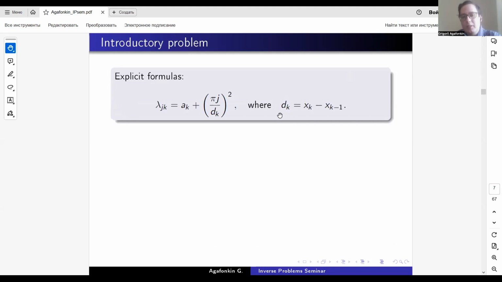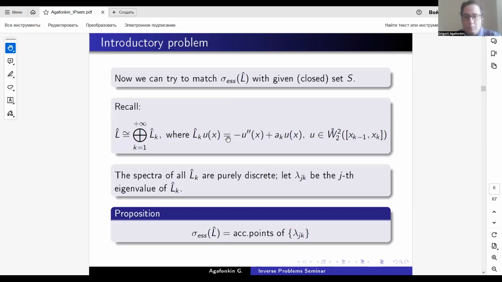So by direct calculations, we can show that lambda_{jk} is equal to a_k plus (pi times j over d_k) squared, where d_k is the difference between x_k and x_{k-1}. It is the length of the k-th segment. This can be shown by just university methods.